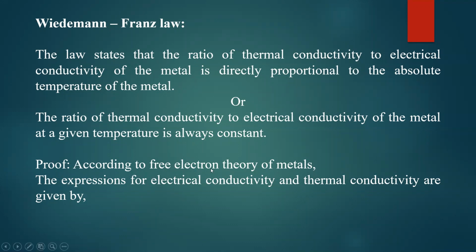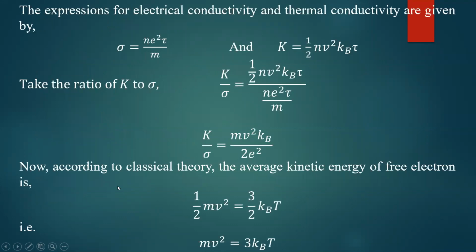According to the free electron theory of metals, the expressions for electrical conductivity and thermal conductivity are given by: electrical conductivity sigma is equal to n e square tau divided by m, where n is the number of electrons per unit volume, e is the charge on the electron, tau is the relaxation time, and m is the mass of the electron. And the expression for thermal conductivity is half n v square kb into tau. I have expressed thermal conductivity in terms of relaxation time tau. Here v is the velocity of the electron, kb is the Boltzmann constant, and tau is the relaxation time.